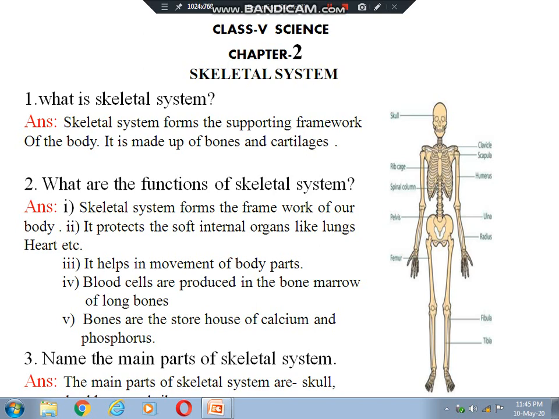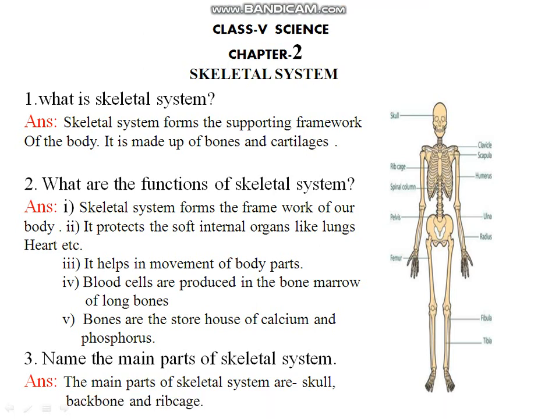Now, bones are the storehouse of calcium and phosphorus. Bones are made up of calcium. That is why they are the storehouse of calcium and phosphorus. Then question number 3, name the main parts of a skeletal system. Our skeletal system has 3 main parts.